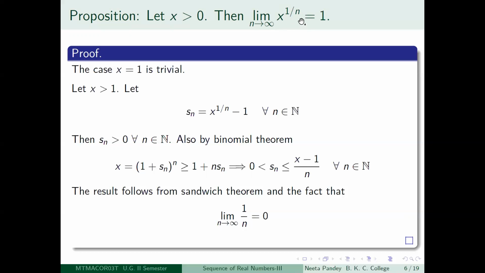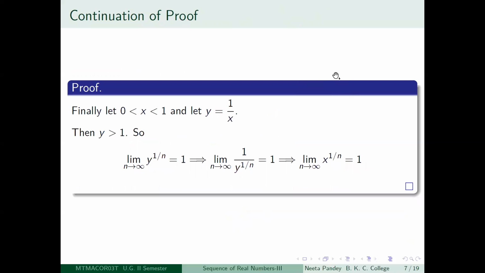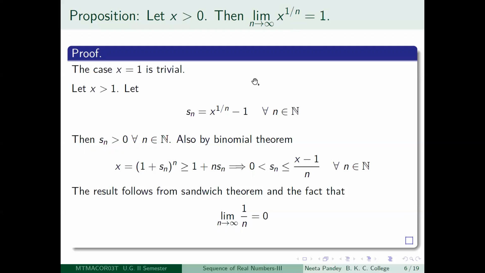When we are writing x to the power 1 by n, we always mean the positive root. Whatever, for n even, there is a possibility of having another real number, which, if you multiply it with itself n times, you will get 1.